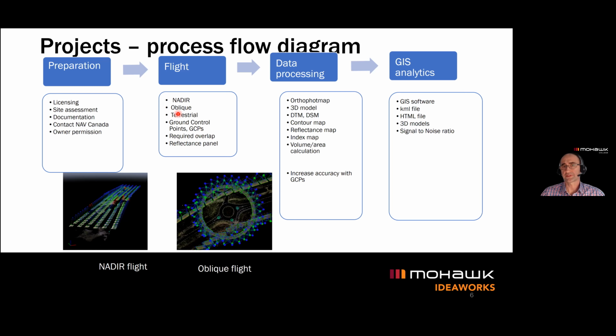The next step after the flight is done and the images are captured, is that we push these images through a number of processing softwares. The first one would be photogrammetric software that allows you to stitch those images. When you have overlapping pictures, the front overlap and side overlap, the points on the ground are captured. If you have side and front overlap, then the point on the ground is captured by 4 photographs.